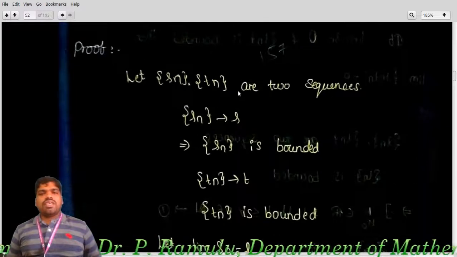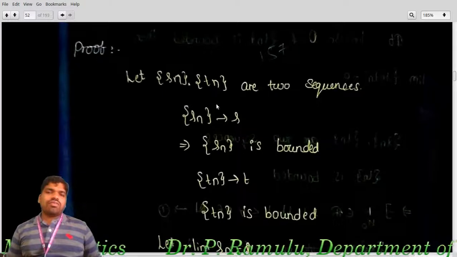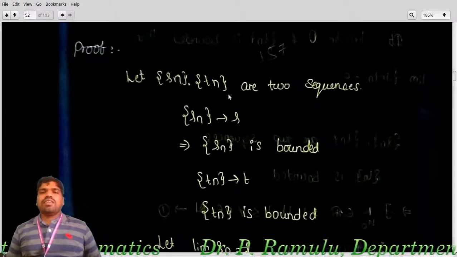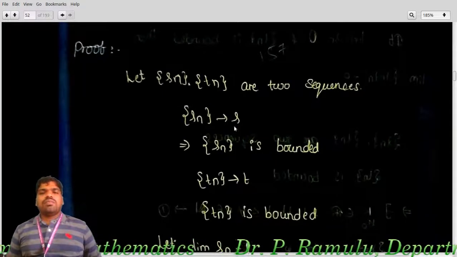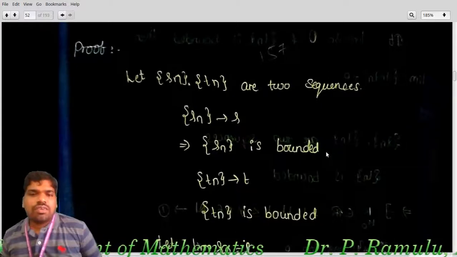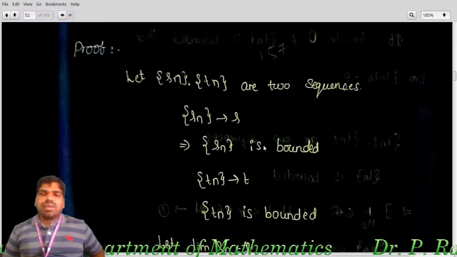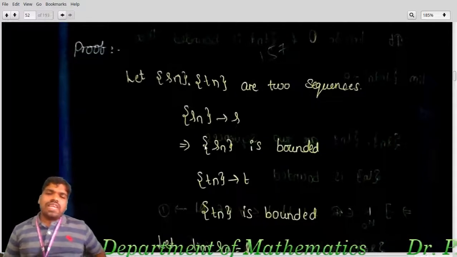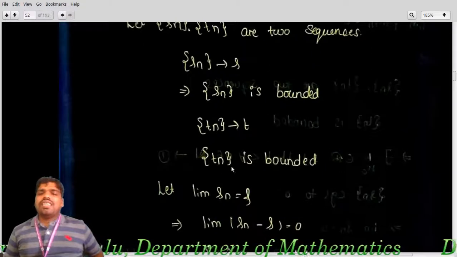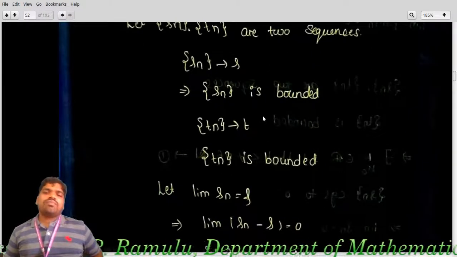Let s_n and t_n be two sequences. s_n converges to s, and we already know that if s_n converges to s, then s_n is bounded, because every convergent sequence is bounded. I require that theorem. t_n converges to t, nothing but t_n is bounded. Why? Because every convergent sequence is bounded.